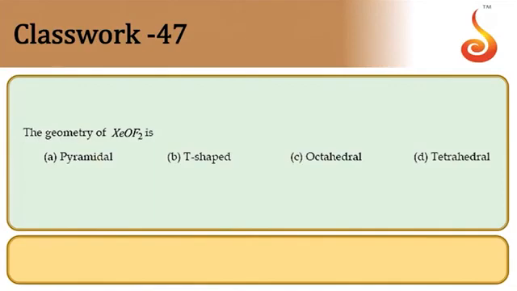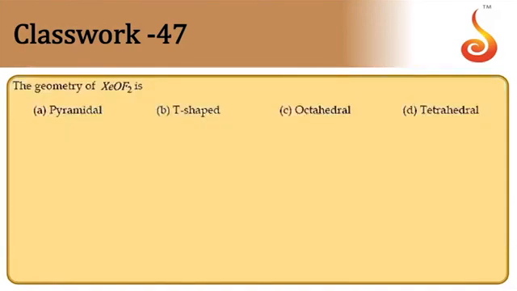Then the geometry of XeOF2. XeOF2. So number of bond pairs are 3 and lone pairs are 2 in this shape. So bond pairs are 3 and lone pairs are 2 means it should be sp3d hybridized.